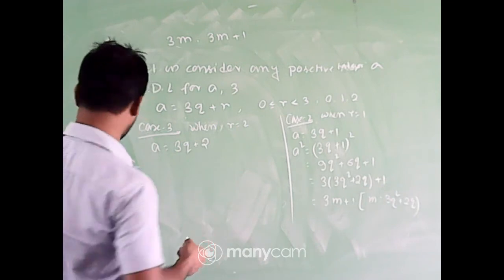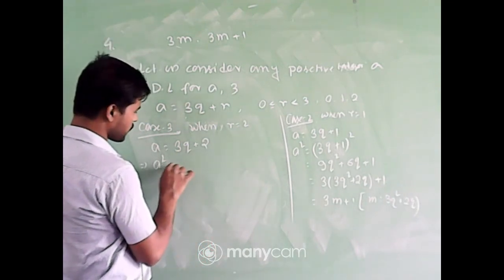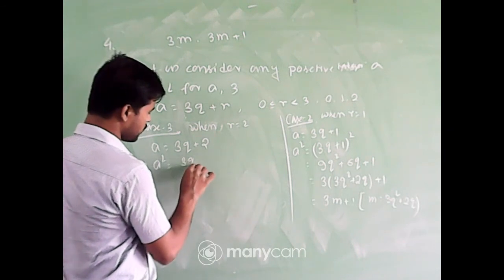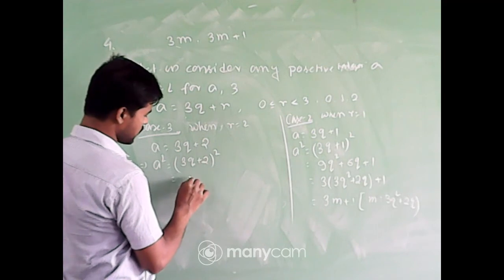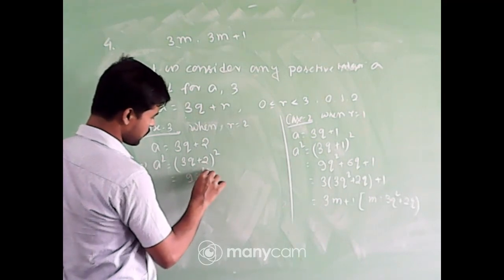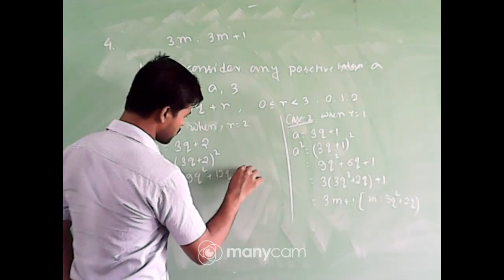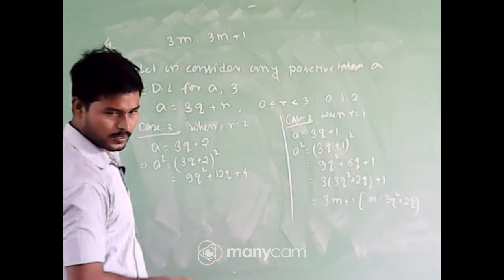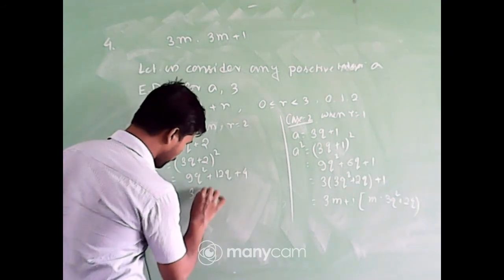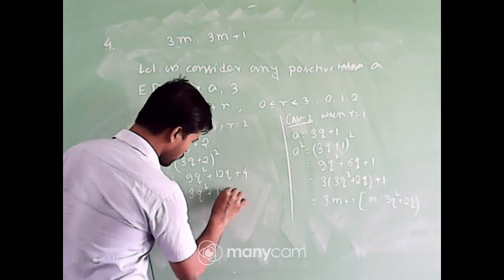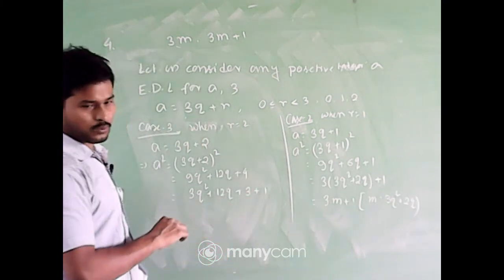Again make it square. So a square will be 3q plus 2 whole square, which means it is 9q square plus 12q plus 4. We can rewrite it as 9q square plus 12q plus 3 plus 1. We are splitting 4 as 3 plus 1.